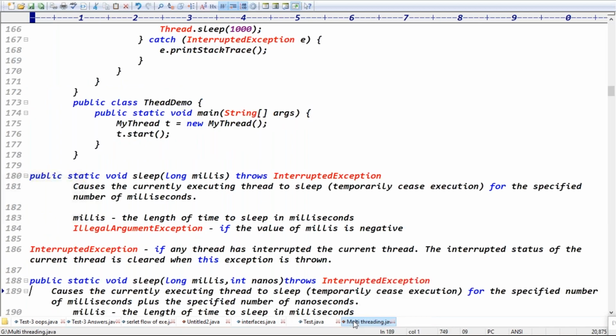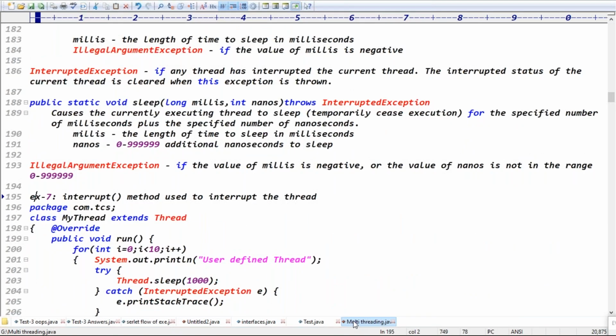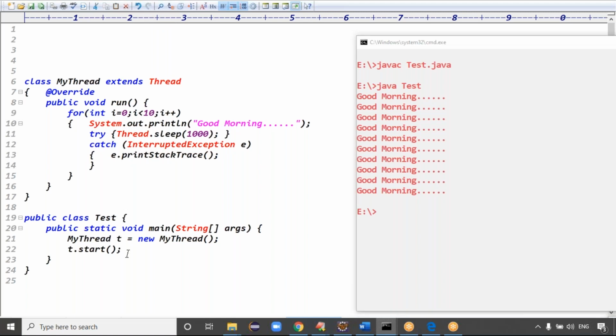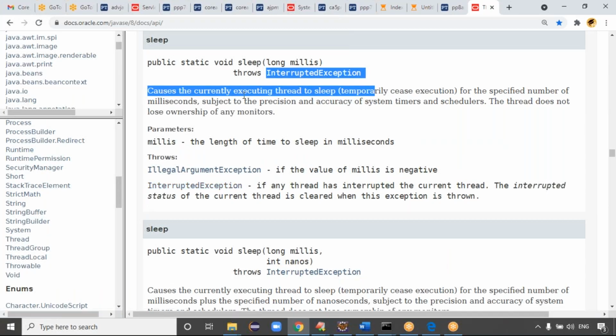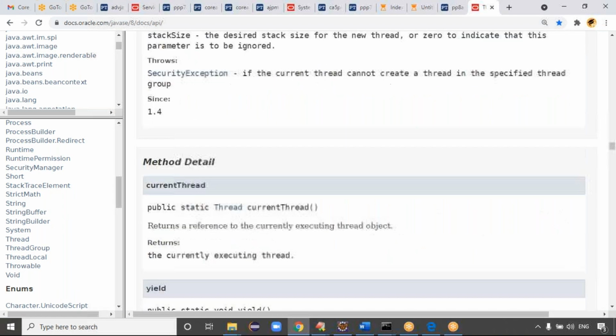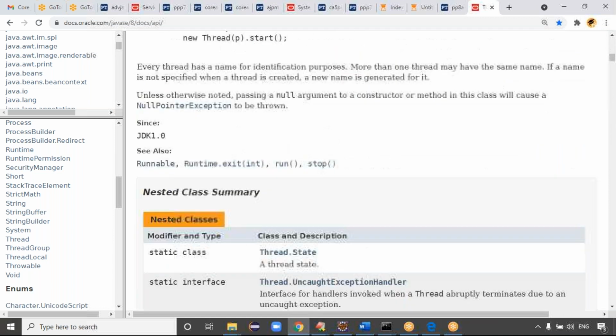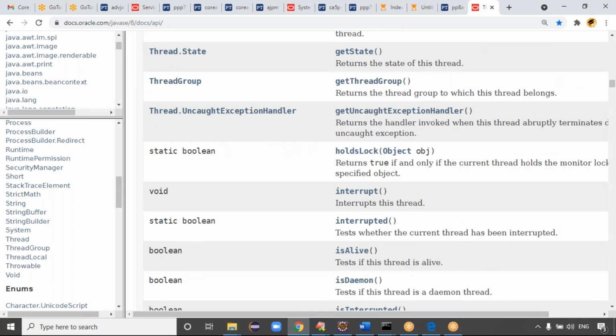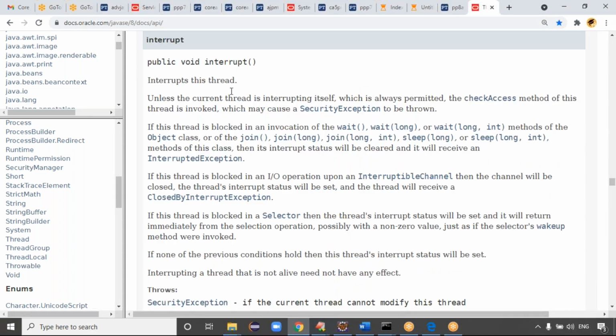If you go for the second example, guys, let me go for the interrupt method. The interrupt method is used to interrupt the thread. Just now I said when the thread is in the sleeping mode, the thread can be interrupted, right? Let me check the API documentation of the interrupt method. Yeah, this is the interrupt method, right?